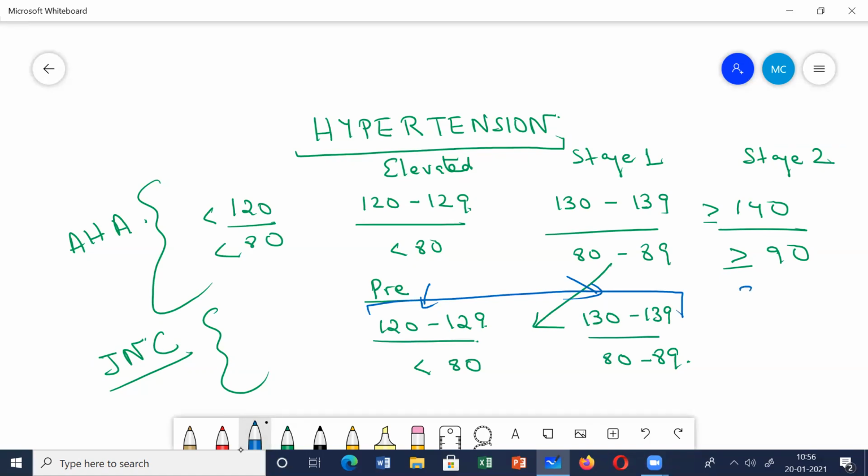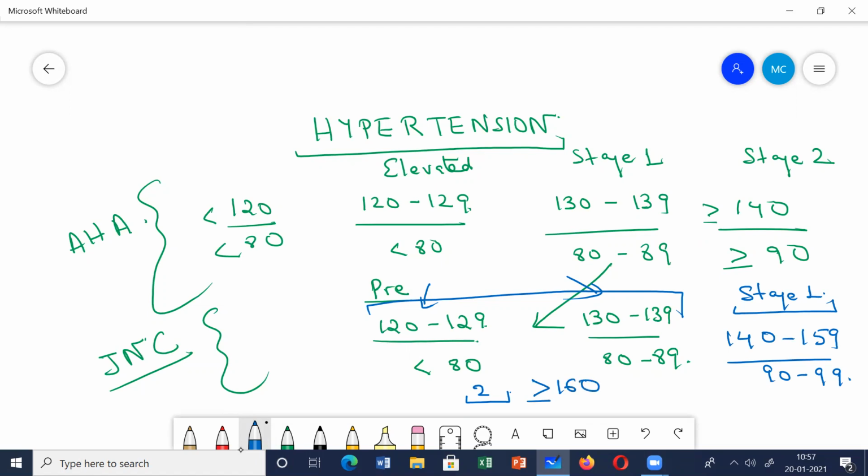Stage 1 hypertension is when the BP is 140 to 159, or 90 to 99. Stage 2 hypertension is when the systolic is more than or equal to 160, or the diastolic, remember it is always or, not and, is more than or equal to 100.